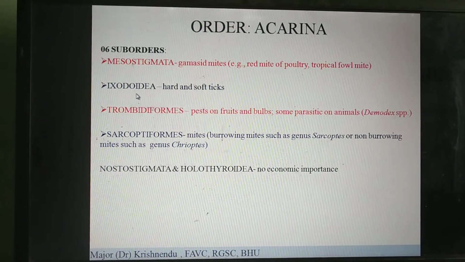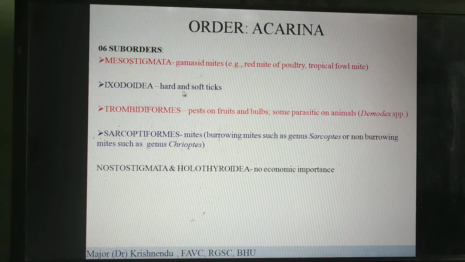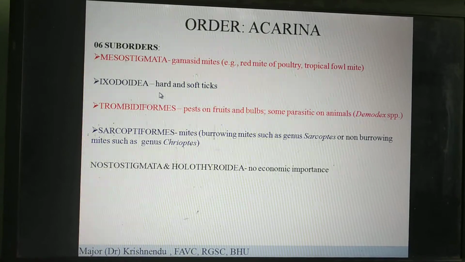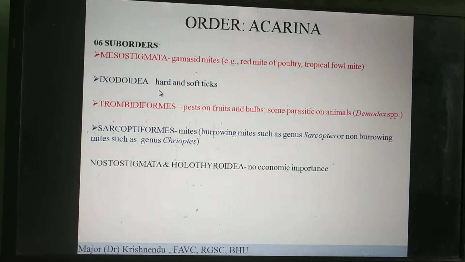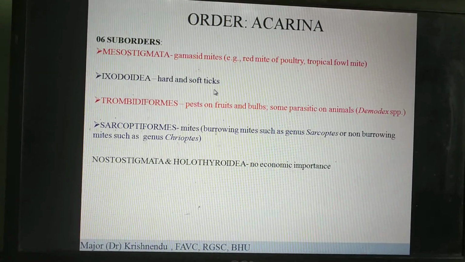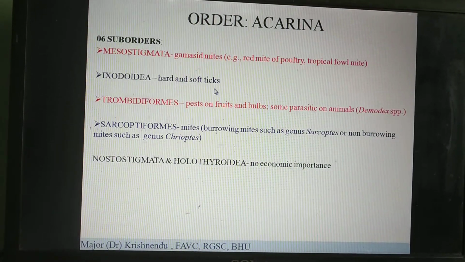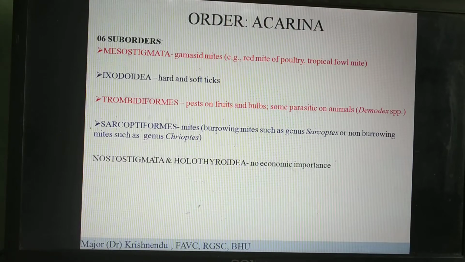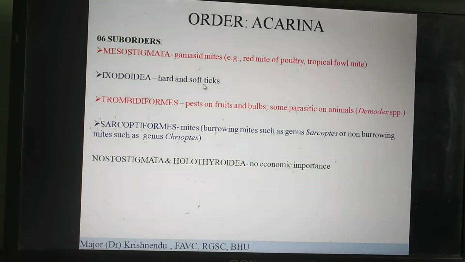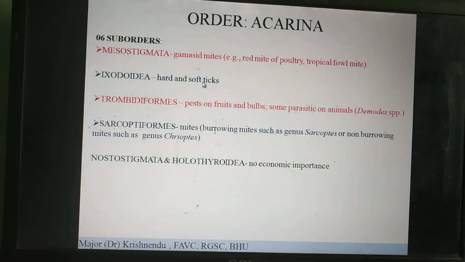The suborder Ixodoidea consists of ticks, the hard ticks as well as the soft ticks. So that is why ticks are also known as the ixodid ticks. Now we will see. I'll be covering the soft ticks and the hard ticks in the next lecture, and I will be covering the soft ticks first. I will be going with the practical and the theory simultaneously for the soft ticks. Hard ticks I will cover in 2 parts.